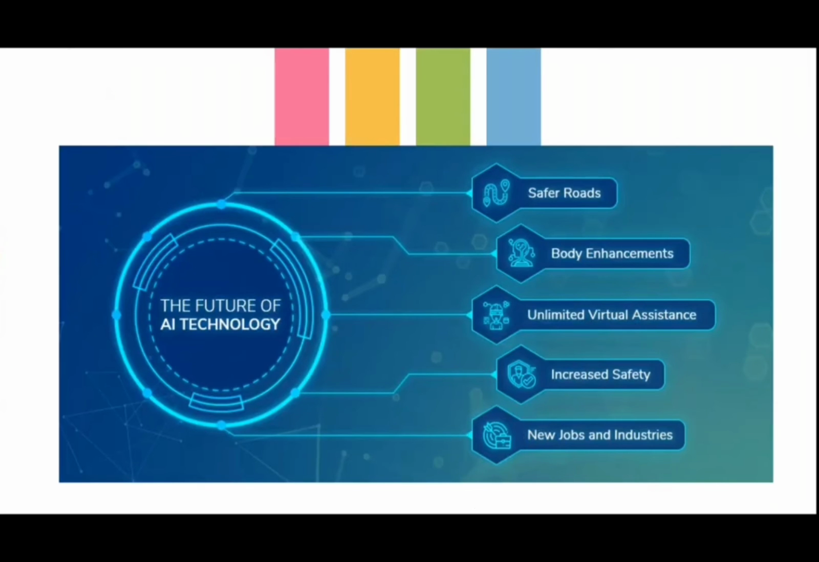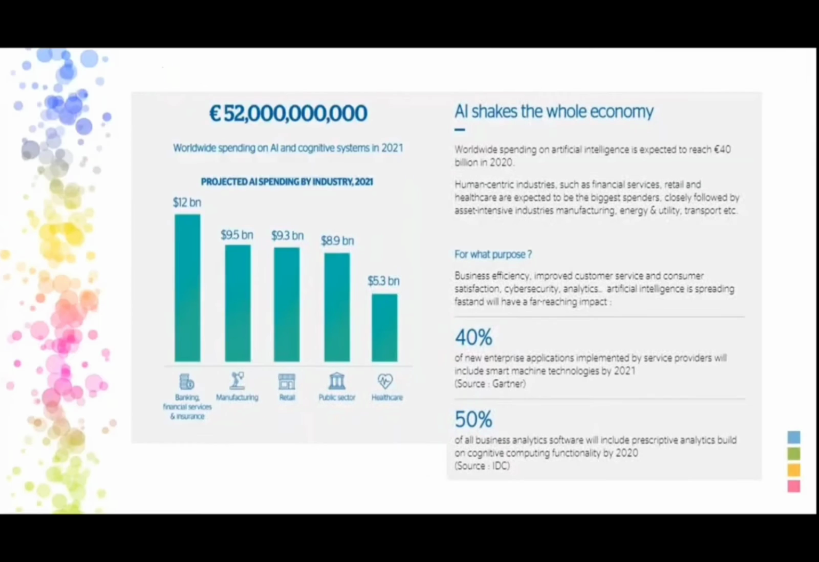Now, what is the future of AI technology? AI can be said to offer safer body enhancement, which we are going to use much more in health-related areas, and unlimited virtual assistance. That means even if you are far away, you can give assistance to a person or whoever it is. It also increases safety and creates new jobs and industries. That depends upon how you are improving your skills. You should reach that.